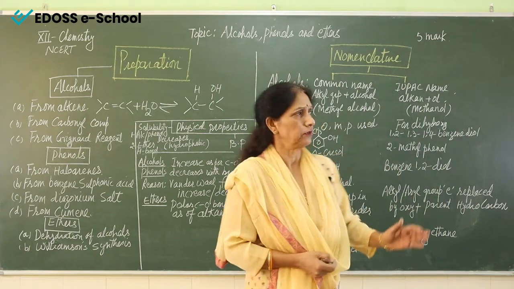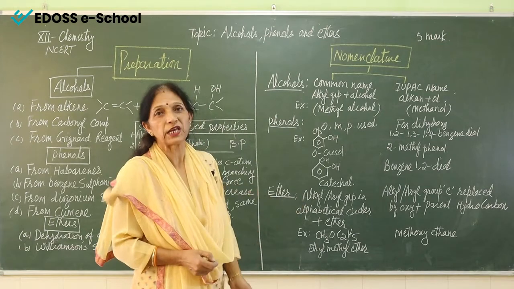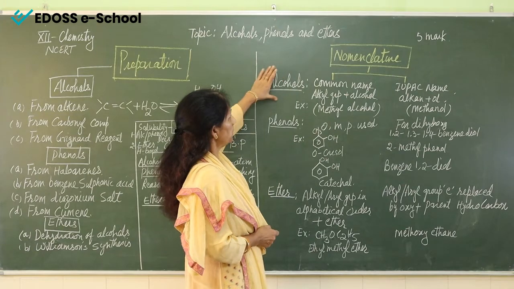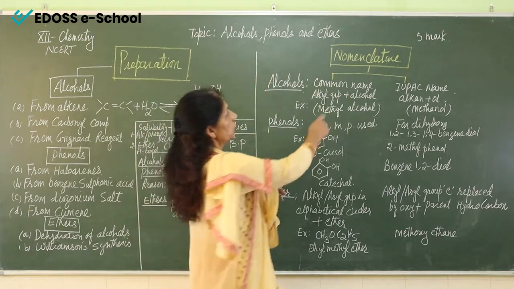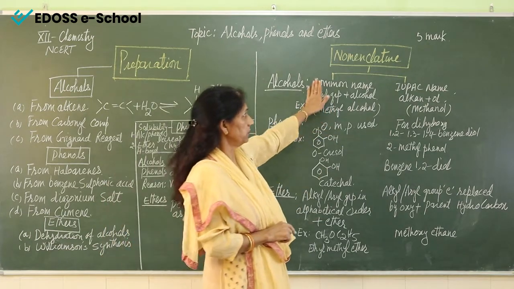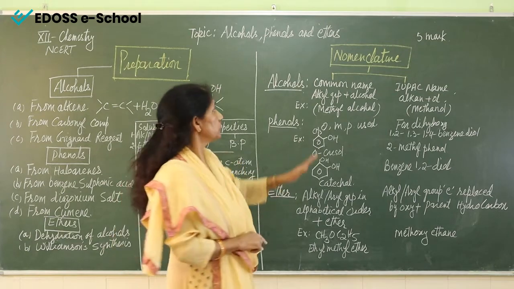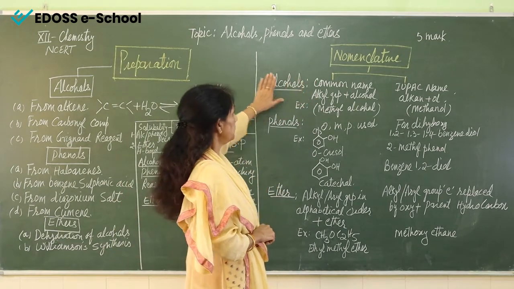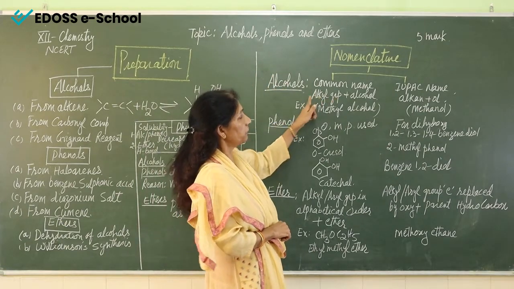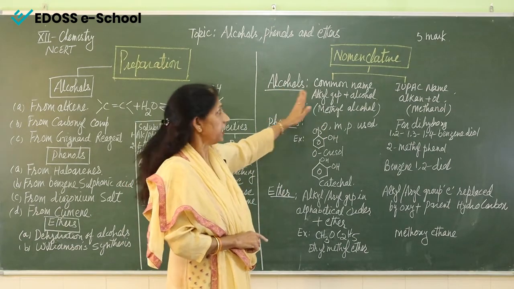Nomenclature is very simple. Alcohol and phenols mostly have the same type of nomenclature. Now see, if we want to name alcohols, nomenclature can be of 2 types. First, we use their common name, and second, we use their IUPAC names. If we are using the common name for an alcohol, we first name the alkyl group which is present in the alcohol,